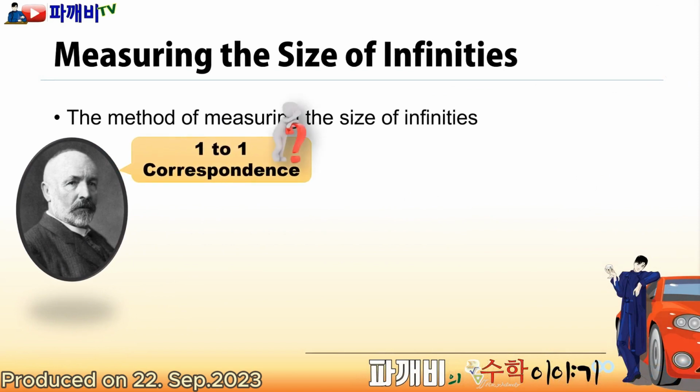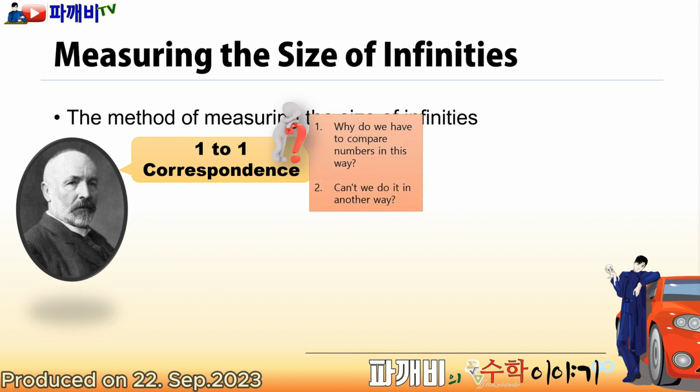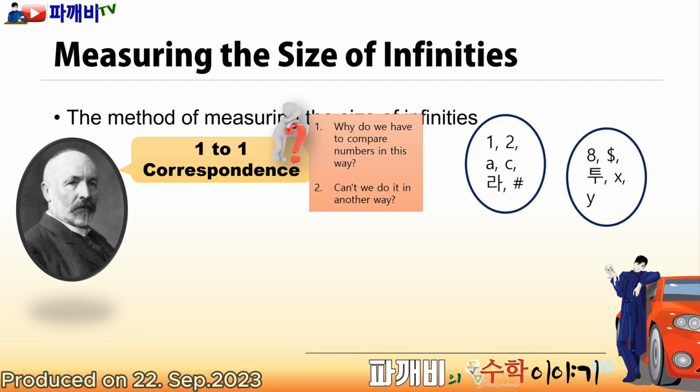Why do we need to compare counts by doing a one-to-one correspondence? Can't we do it in another way? Let's say we have these two sets, and there are a lot of elements in them. Let's compare the number of elements in the two sets. This side has more. Yes, exactly. How did you know that? You thought about the fact that one is left over here. The way we just thought is exactly a one-to-one correspondence.